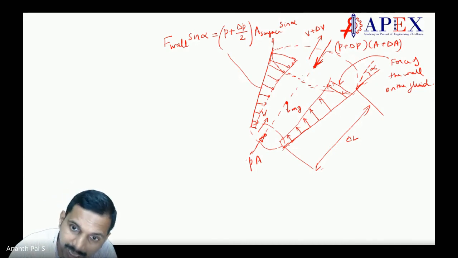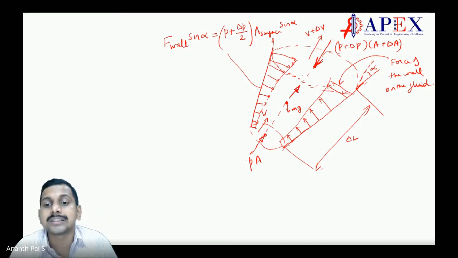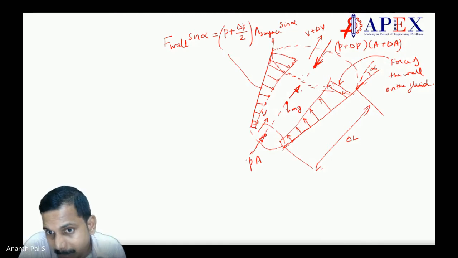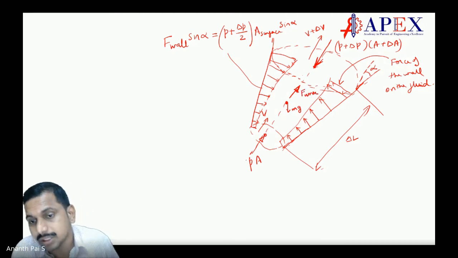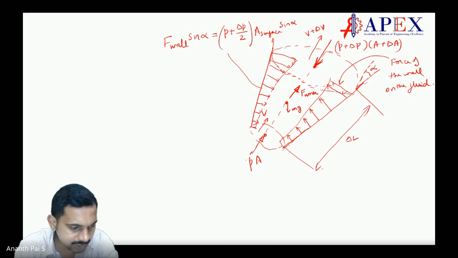Then we have, in the case of F work, because some pump is pumping this, because of that pumping action there is some force. Let us call this F work. Make sense? Let us understand everything one by one.